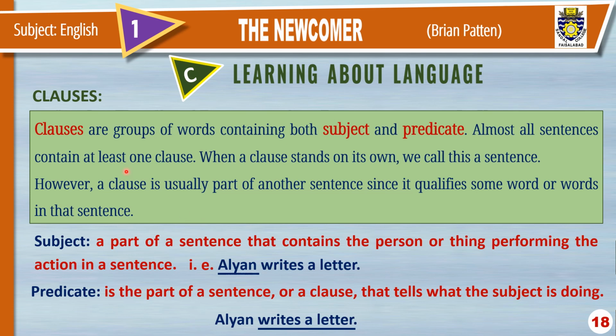Now once again we discuss what clauses are. I hope now you can understand clauses better. Clauses are groups of words containing both subject and predicate. Almost all sentences contain at least one clause. When a clause stands on its own, we call this a sentence. This is a clause because it stands on its own. It is a complete sentence. This sentence conveys the complete meaning, so this clause can be called a sentence. However, a clause is usually part of another sentence since it qualifies some word or words in that sentence.